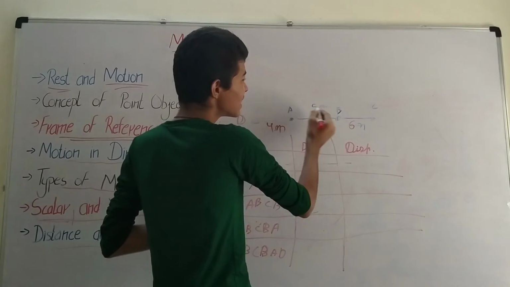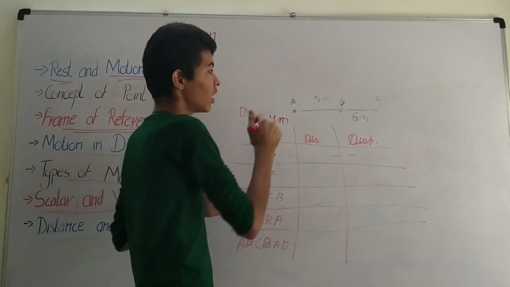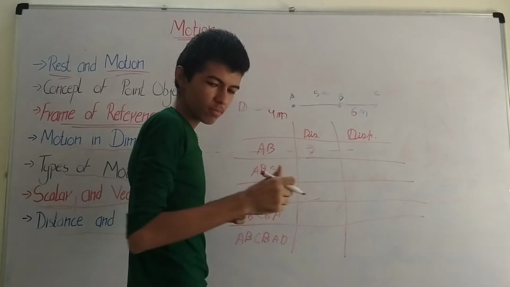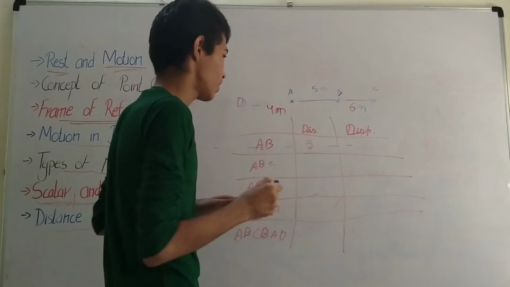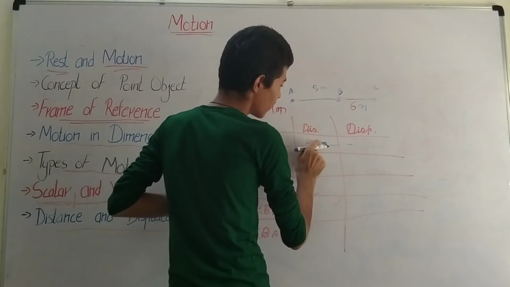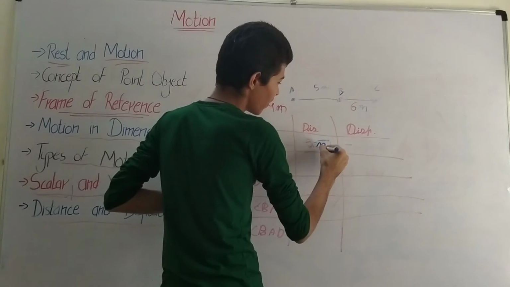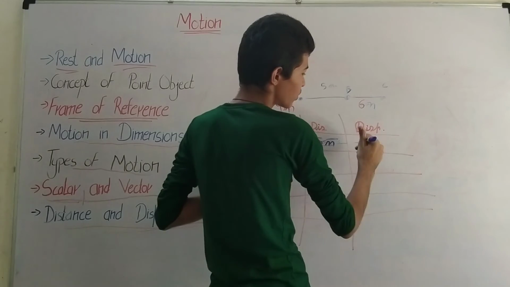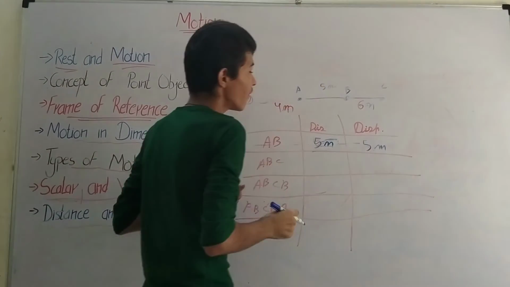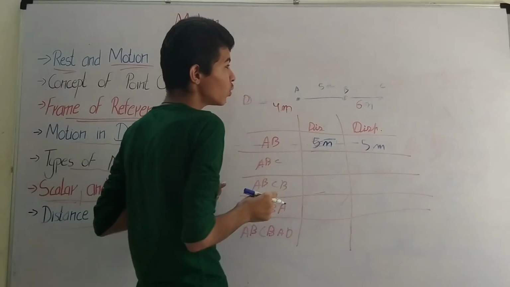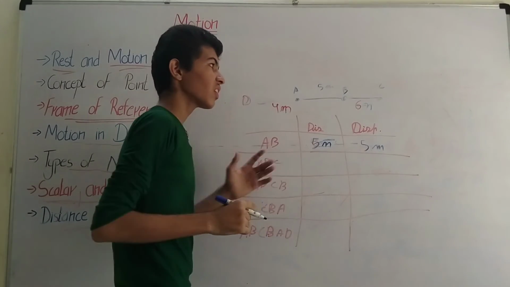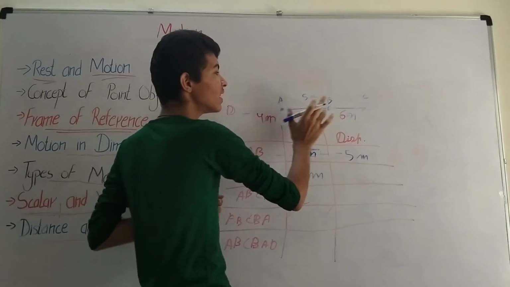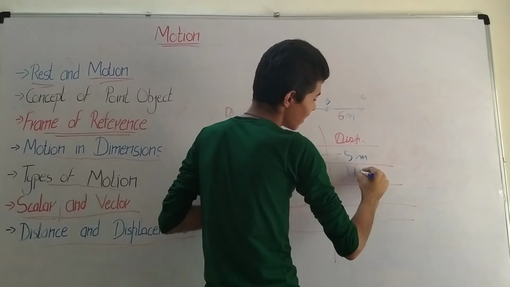So what would be the distance and the displacement from point A to B? It has covered a distance of 5 meters. After 5 meters, the displacement is only this much, so it would also be 5 meters. From point A to B to C, now the distance is 5 plus 6, which is 11 meters, and the shortest distance between this and this is also 11, so the displacement is 11.